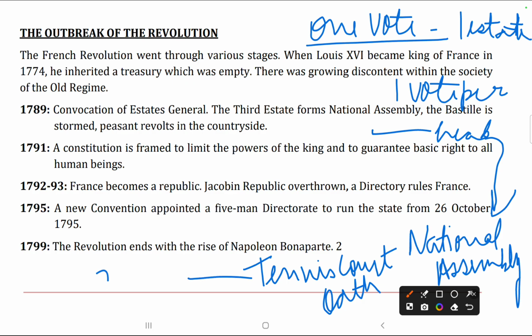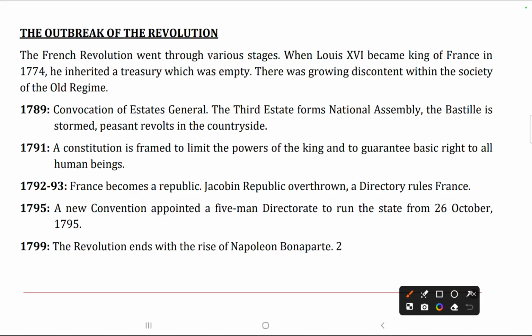In the Tennis Court Oath, all the members were from the third estate. They promised that they will not disperse until a constitution was made. They said that they will not move from their places unless and until a constitution is made and equal rights are given to all. So this was their demand, and it showed unity and determination among people.